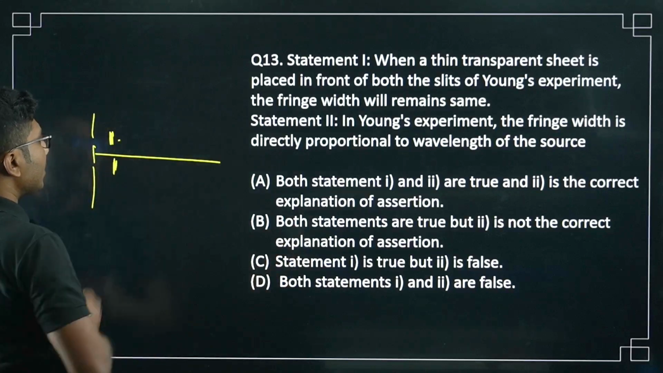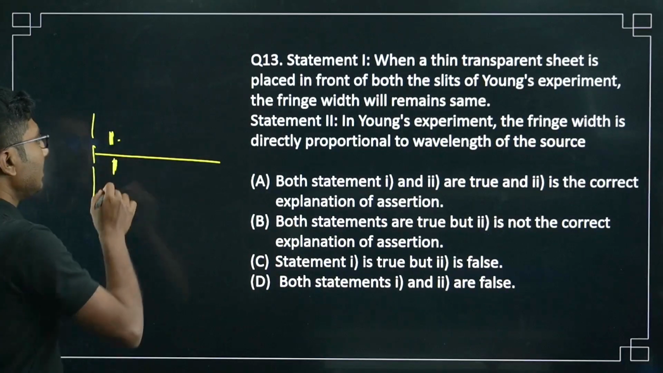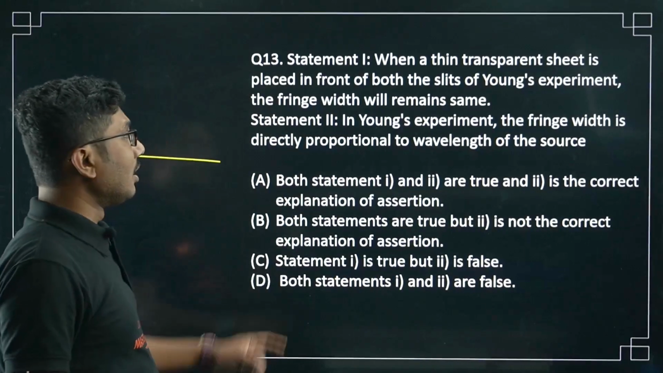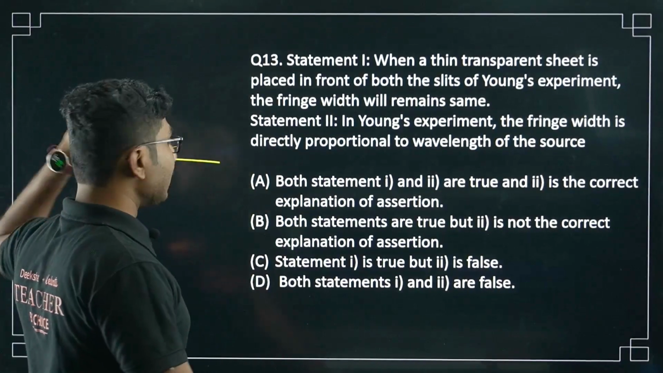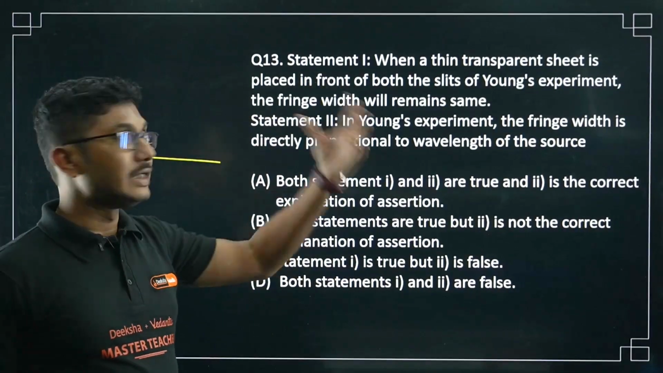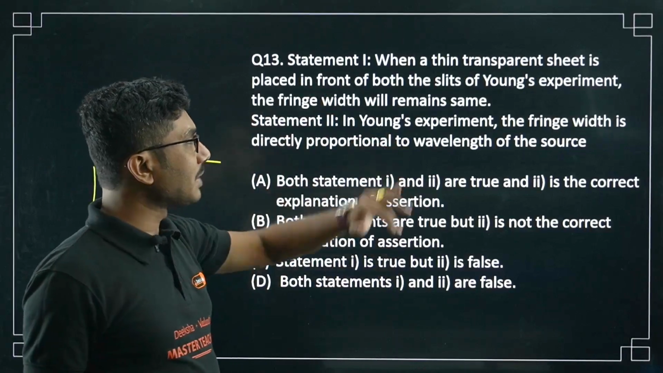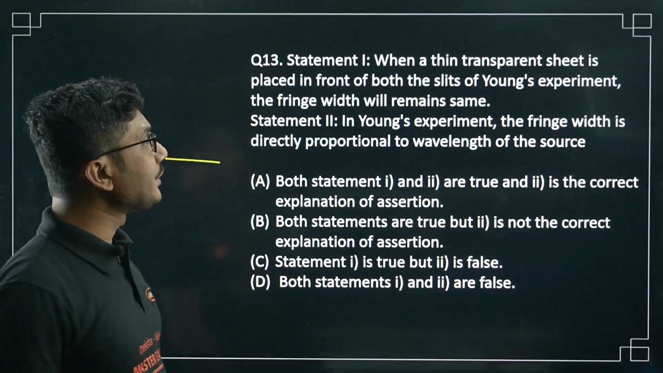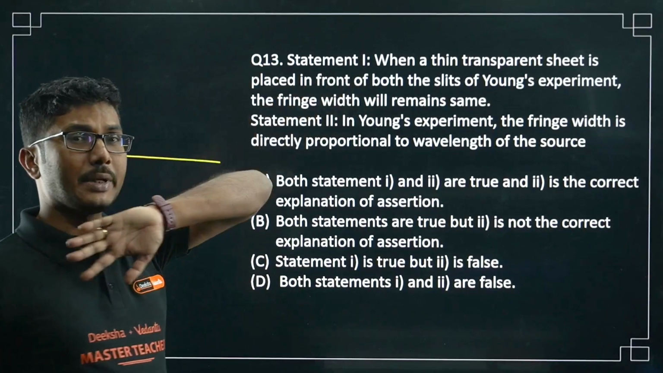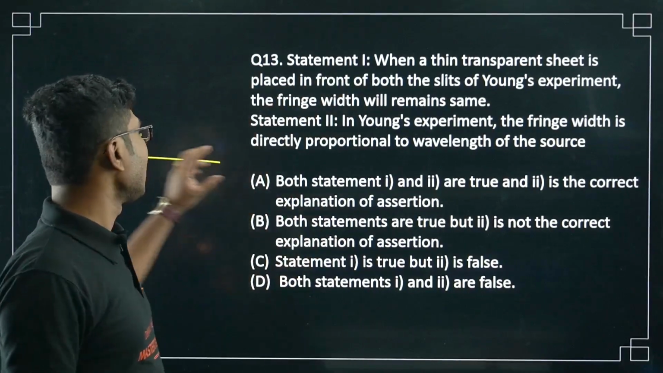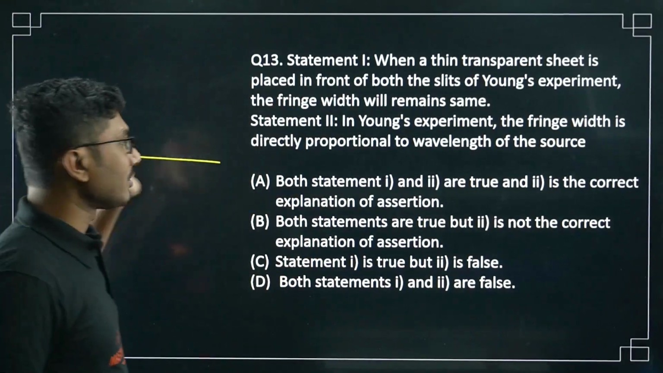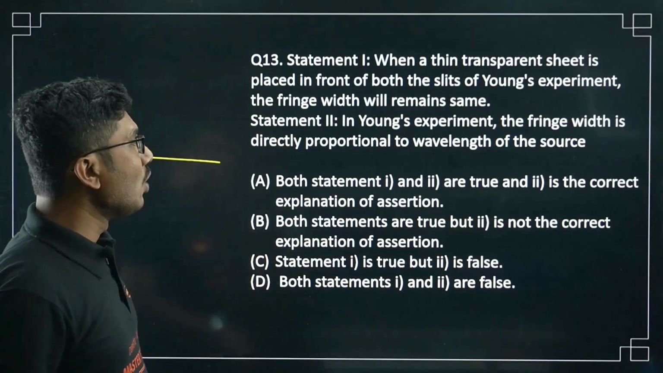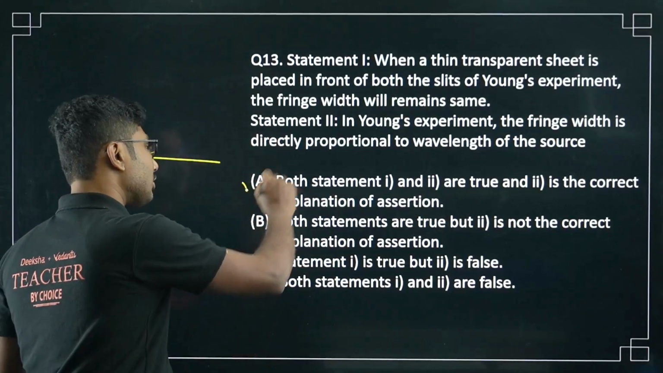And here, if you place a sheet in front of both slits, it does not matter, it will remain the same, because both of them are equally delayed. In Young's double slit experiment, the fringe width is directly proportional to the wavelength of the source. Fringe width in both cases will remain the same because it is independent of the path difference. So both statements 1 and 2 are correct, and 2 is the correct explanation of the assertion. This is also option A.